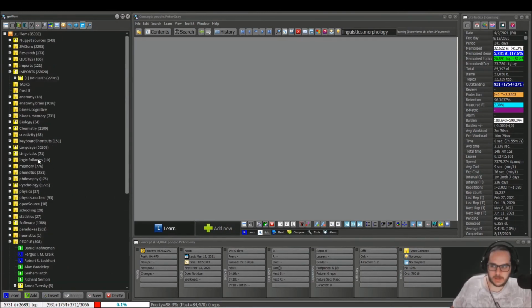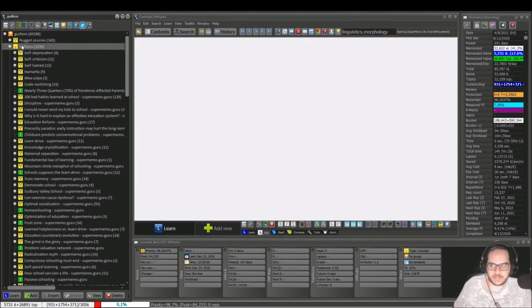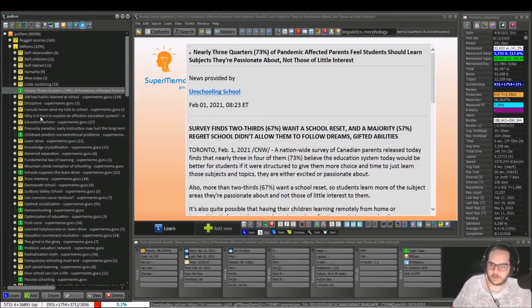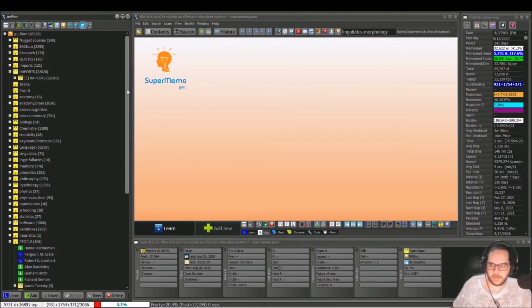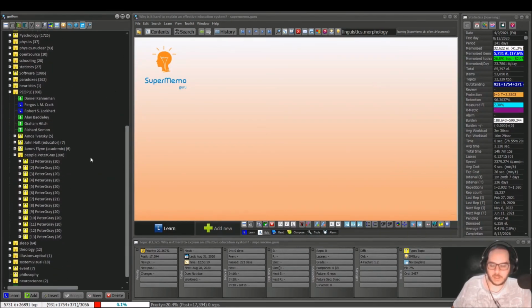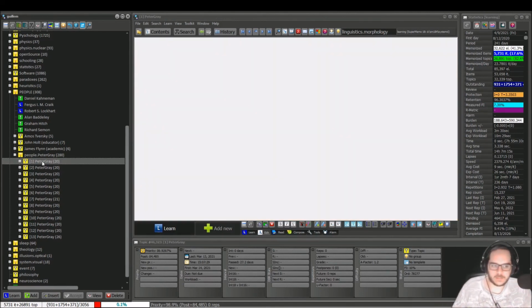For instance, I haven't done this with Wozniak, even though, as the SuperMemo guru, I could phrase it as Piotr Wozniak. It's more like this, because all the child's hero topics are his writings, so it makes sense that the concept becomes the person, the source of the writings. But if he's talking about psychology or unschooling or dyslexia, it may happen that I will change the concept to dyslexia or memory or whatever. So it's just temporary.